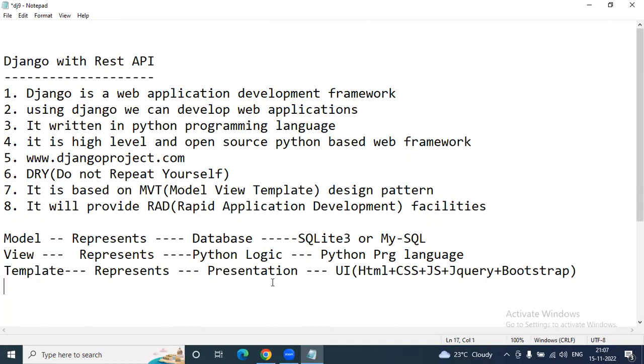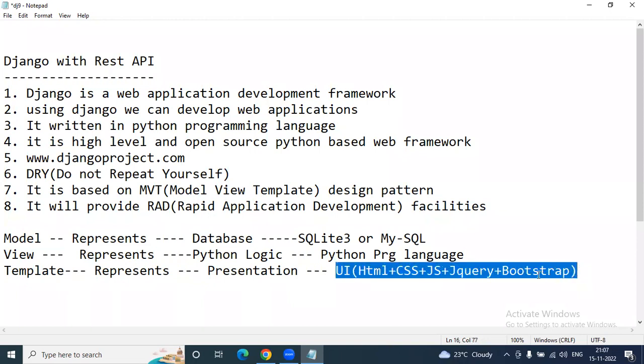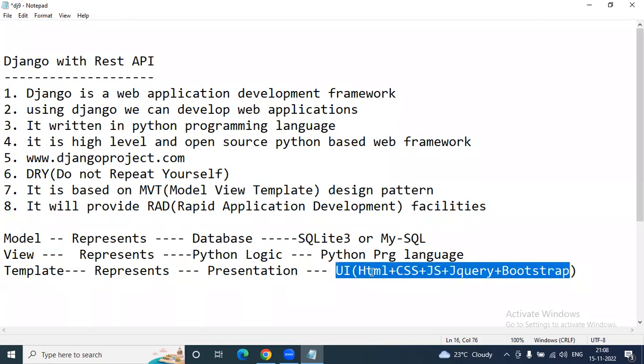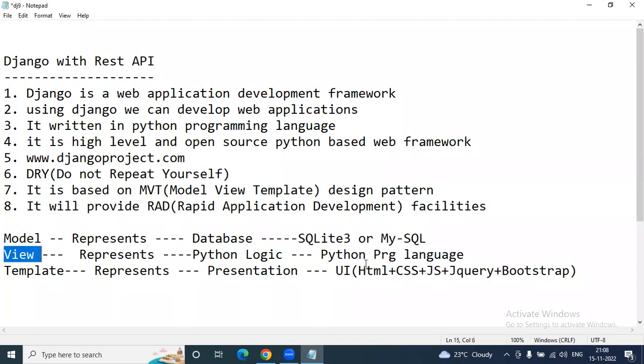That is called presentation. Generally, for template creation, we need to focus on UI technologies like HTML, CSS, JavaScript, jQuery, and Bootstrap. After completion of 4 to 5 demo sessions of Django, I'll conduct one complete week of sessions with respect to UI technologies only. And the view is completely Python logic. If you know Python programming language rules and regulations, then we can easily manage the view logic. That is Python logic only.